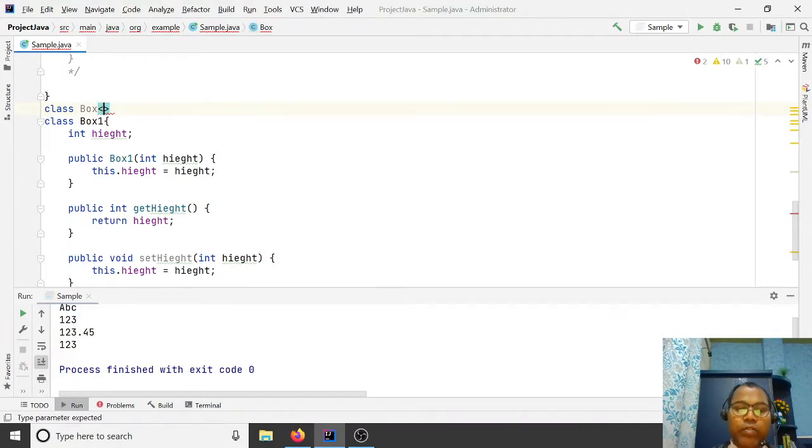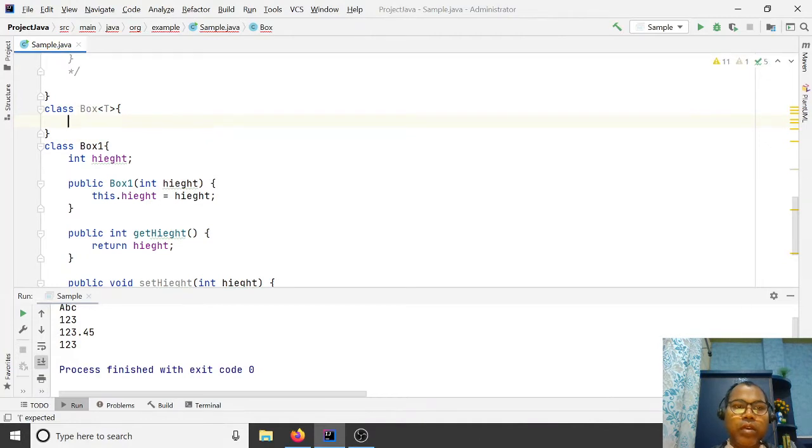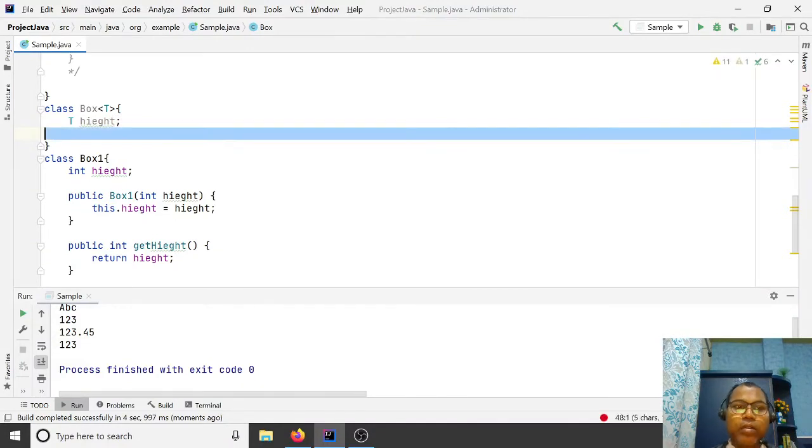Here you can specify your type, any type, and here you can say I am declaring a type T data, any data, and you generate your setter and getter again.